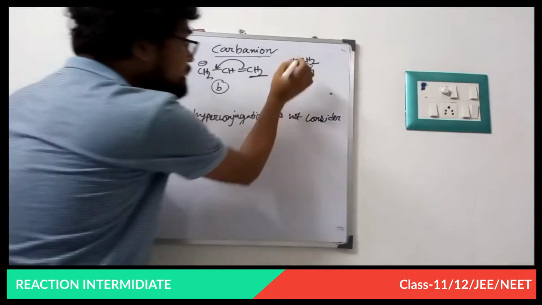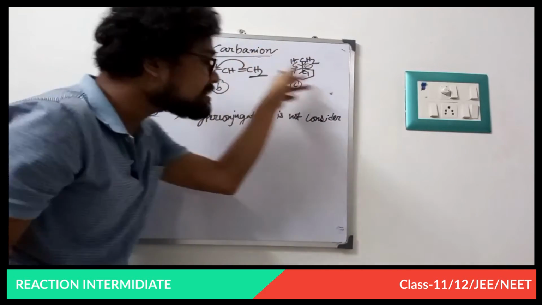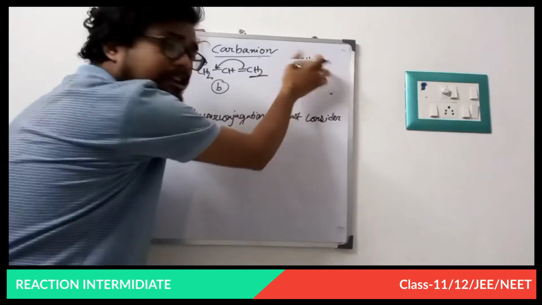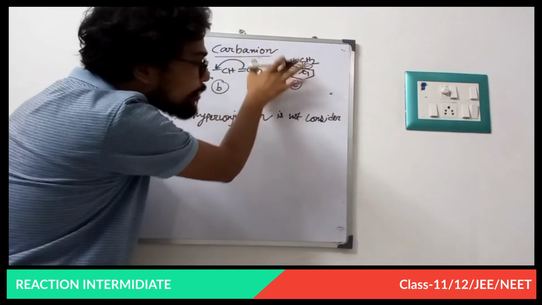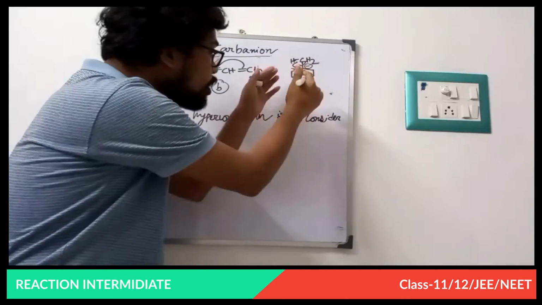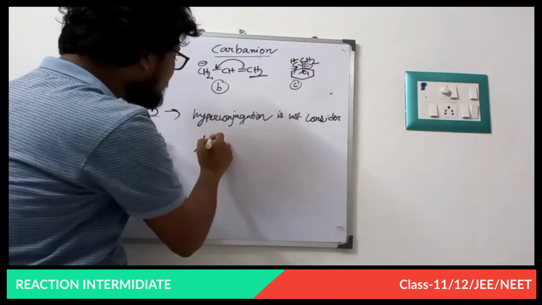This has a plus H effect. It donates electron density, so it already has a negative charge. When it tries to give its electron density, an electronic repulsion takes place.